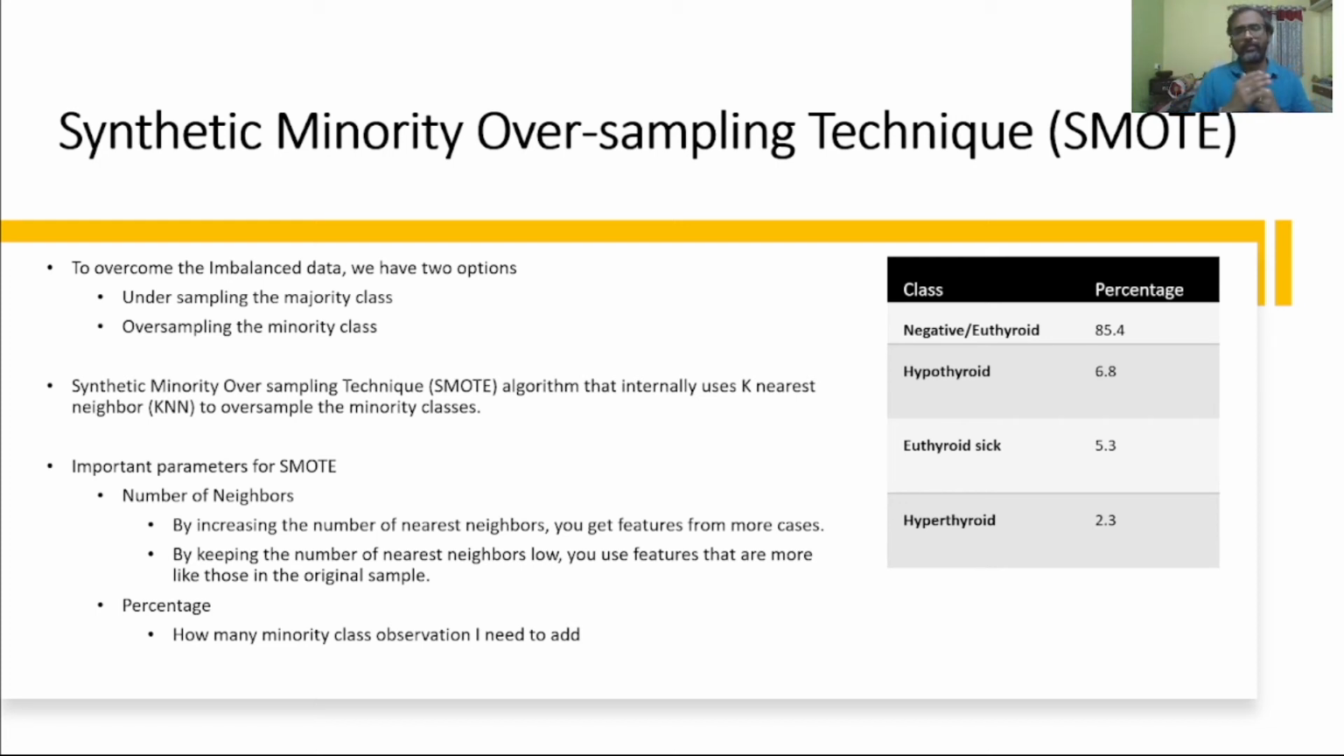Let's say I say 50%, right? What happens is that hypothyroid and all these minority classes will be increased by 50% of the data, right? So this percentage is very important to get better results. In my case, I took 75% as my oversampling setting.